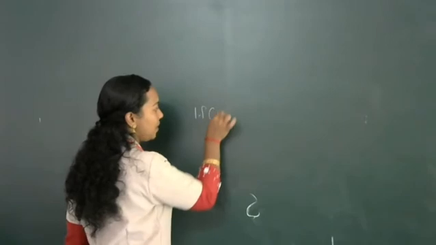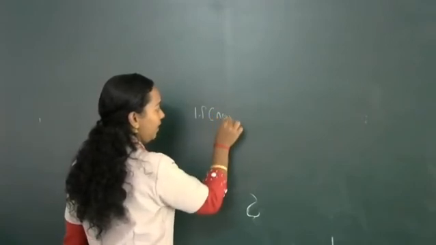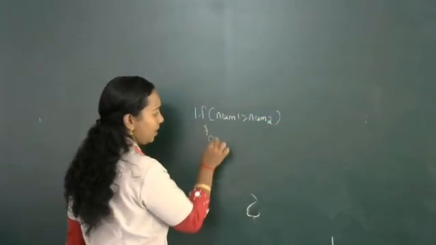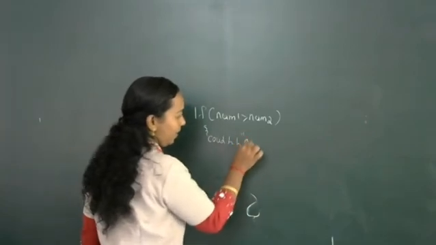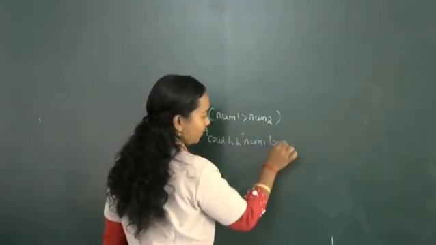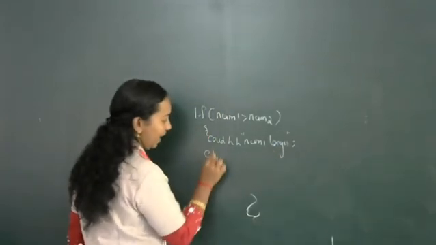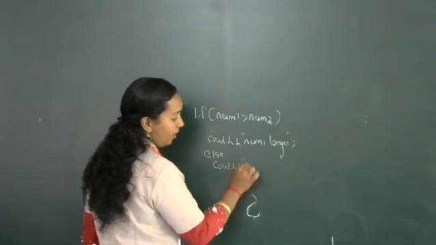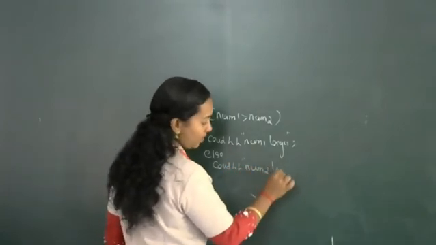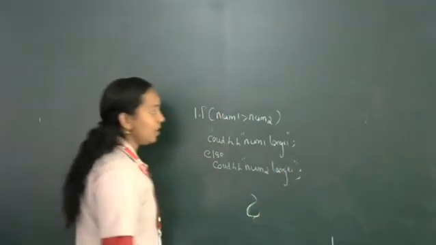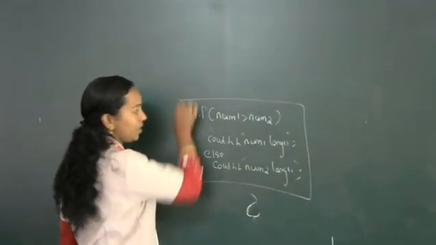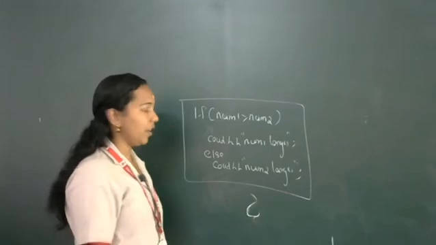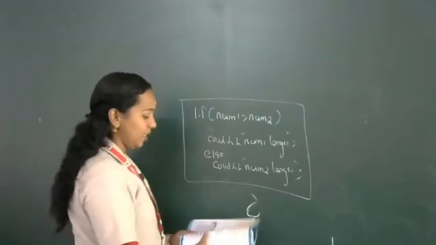Using the if statement we can write: if num1 greater than num2, then cout num1 larger, else cout num2 larger. Using the if-else statement we can easily write this program. So what will be the condition? If num1 is greater than num2, num1 is larger, otherwise num2 is larger.